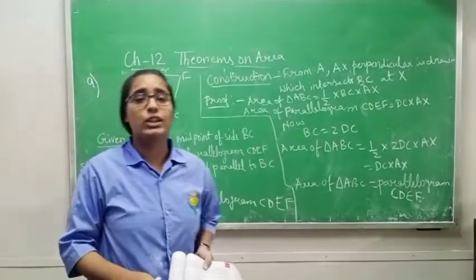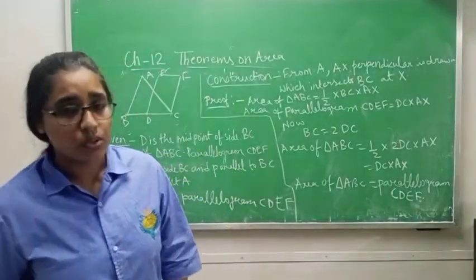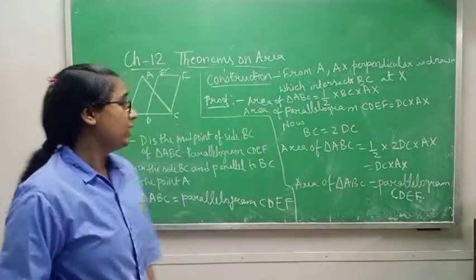It means you have to prove area of triangle ABC is equal to area of parallelogram CDEF.